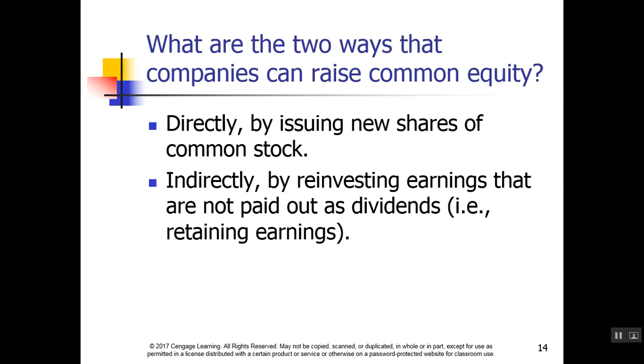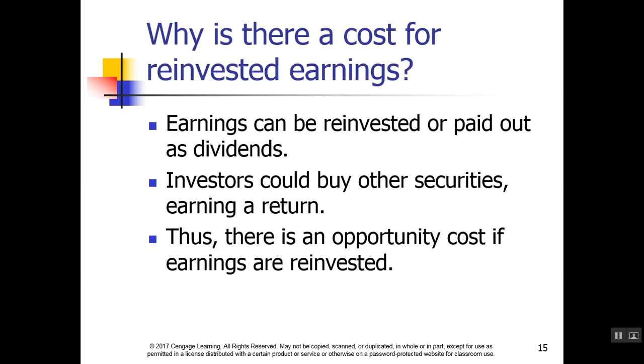There's two different ways to raise common equity: directly by issuing new shares of common stock, or by reinvesting their earnings that are not paid out, which is referred to as retained earnings. Why is there a cost for retained earnings? Because investors could buy other securities earning a return on those.